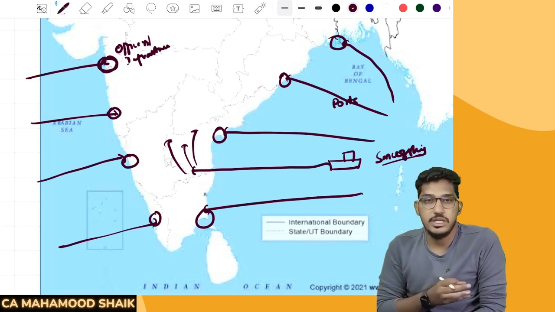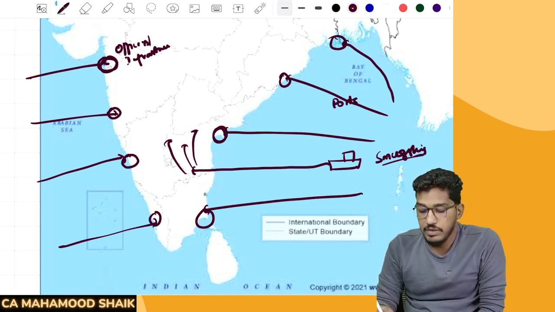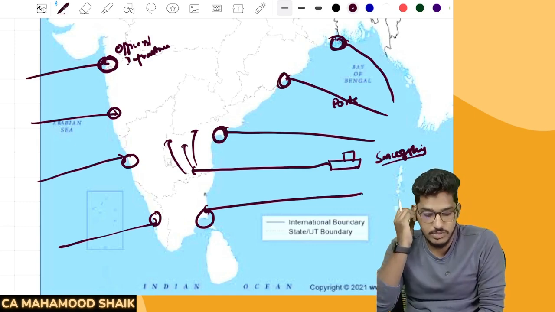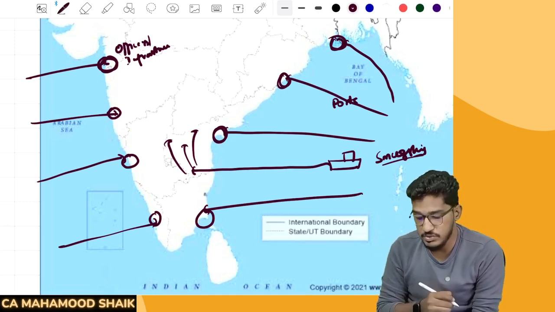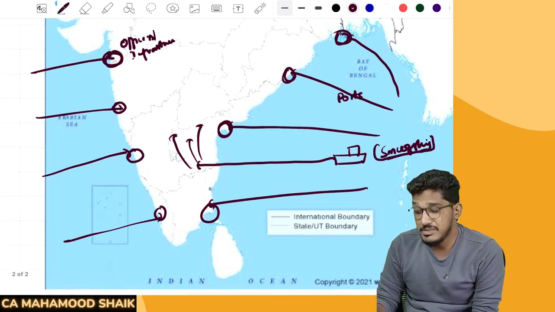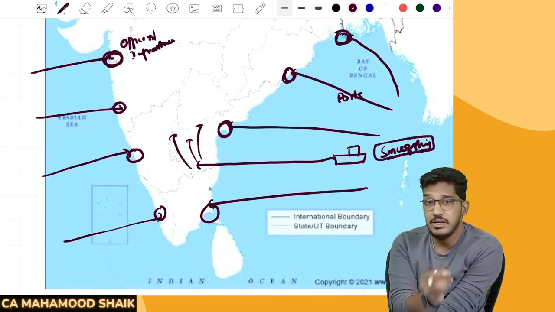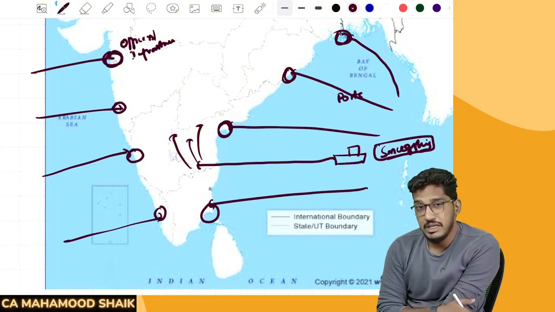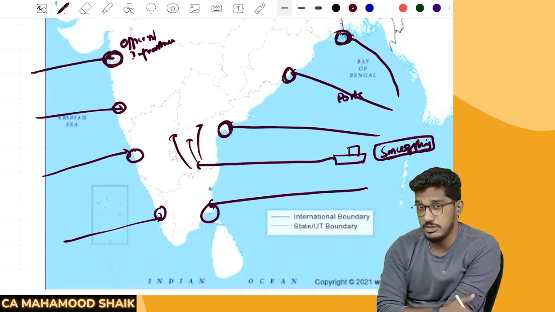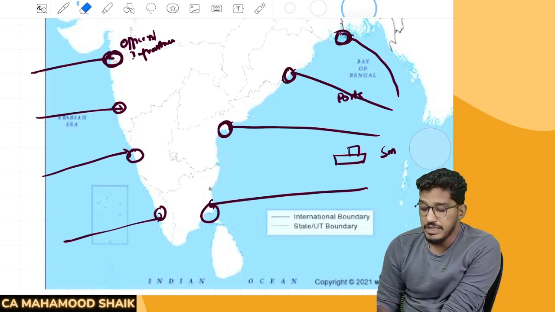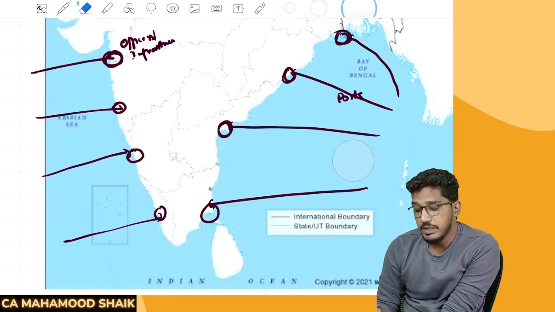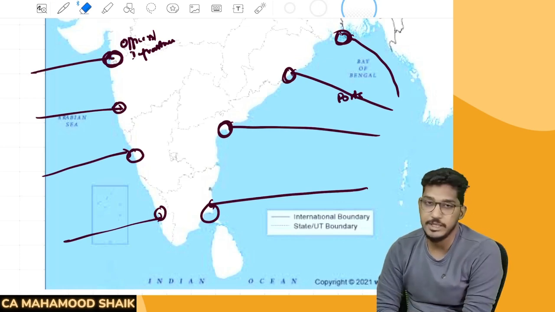If you are bringing the goods into the country other than by way of authorized custom ports or airports, by illegal means, if you are bringing the goods into India without paying the customs duty and all, those activities we call smuggling activities, which is a very big crime. If a person is caught doing smuggling, he has to face so many consequences. He has to face imprisonment, penalties and all, a lot of consequences. So that's what the government has told. If you want to bring goods into India, we are establishing some airports and ocean ports. You have to bring the goods through that mechanism only.